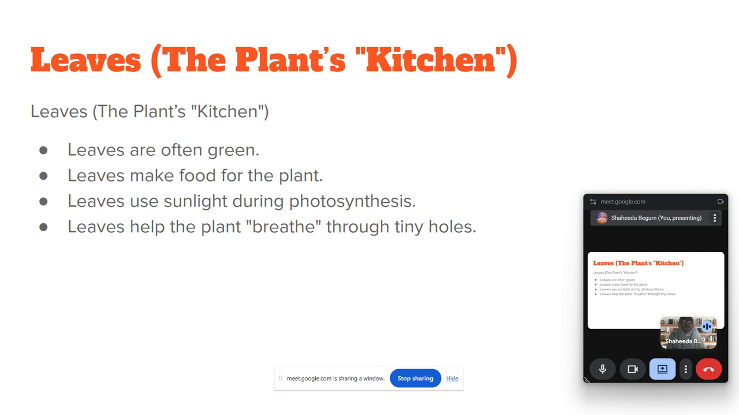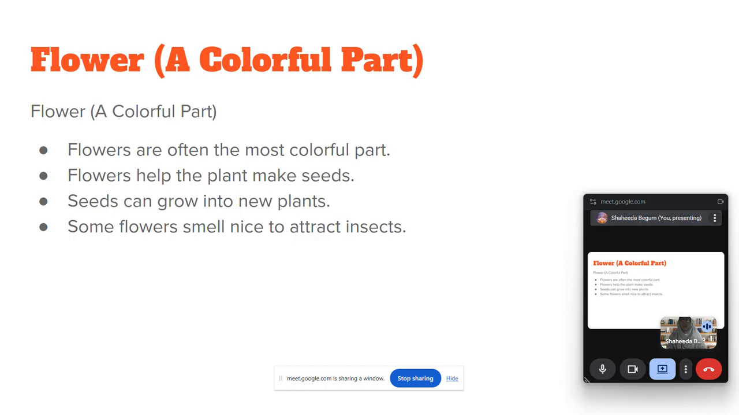So what you have to remember about leaves is that they are green in color. Why are they green? Because they have chlorophyll, and they make food for the plant. They use sunlight for photosynthesis. They breathe. Exchange of gases takes place through tiny holes. This is about leaves. And flower.